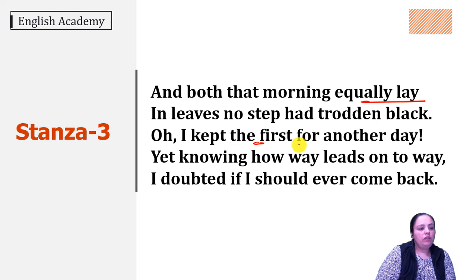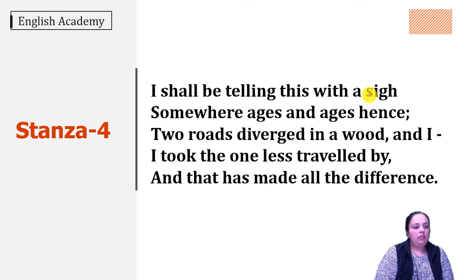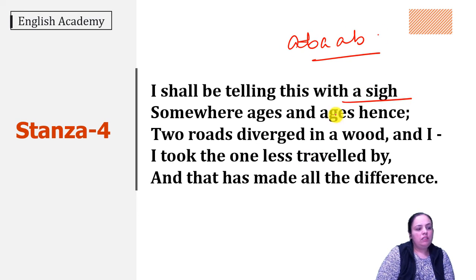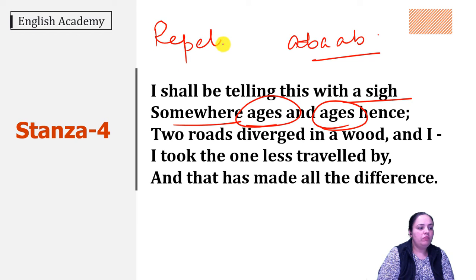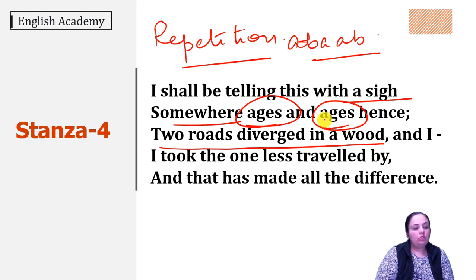and we see alliteration over here. First, for, first sound is repeating at the start of these two words. Then here also same rhyme scheme, A, B, A, B, and then here we see enjambment, and we also see repetition. Ages word has been repeated here because he wants to lay emphasis on this. And again, two roads diverged in a wood. In the first stanza, it was two roads diverged in a yellow wood, and here again the sentence is repeated, two roads diverged in a wood. So the poet wants to lay emphasis on this, so he has used the device of repetition.